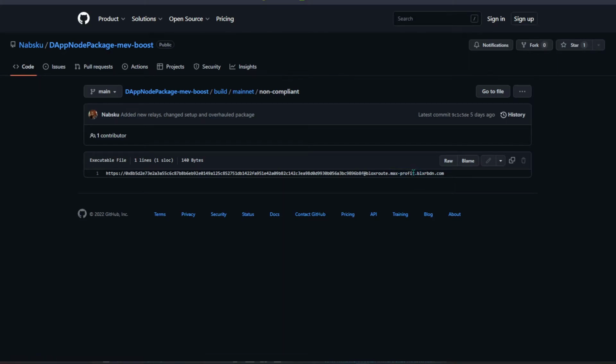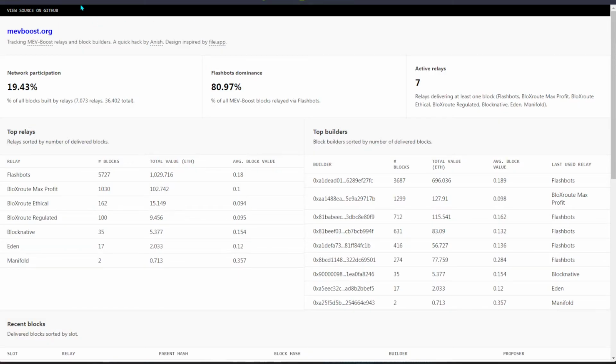So there's a keyword here called max profit, because you are running all of the transactions, no censoring, nothing, no filtering, no BS. You are basically getting max profit out of it. But of course, is it true? If you click on mevboost.org, these are the top relayers. Whatever we have mentioned here has already been input into the DAppNode itself. The Flashbots compliant relay is averaging almost 0.18 worth of Ethereum on the average block reward.